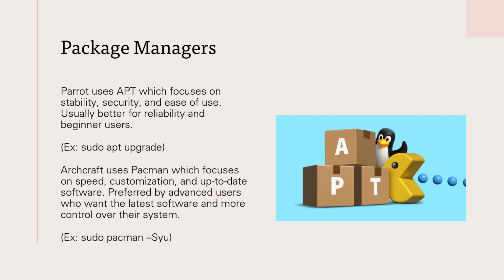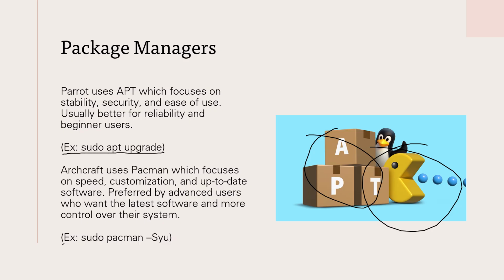I'll start by discussing the package managers each operating system uses. Parrot uses apt, which you might recognize, while Archcraft uses pacman. Apt provides a stable, easy-to-use experience catering towards beginners, while pacman focuses on speed and customization, preferred by advanced users. Right here are two examples of how you would use these package managers: sudo apt upgrade, sudo pacman -Syu.